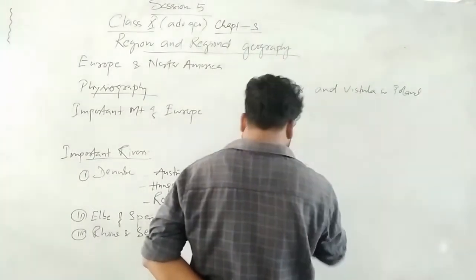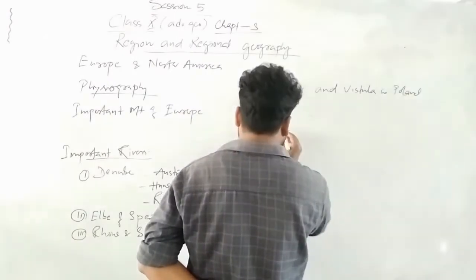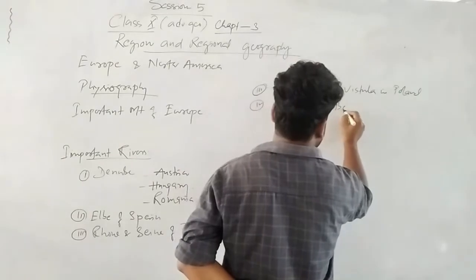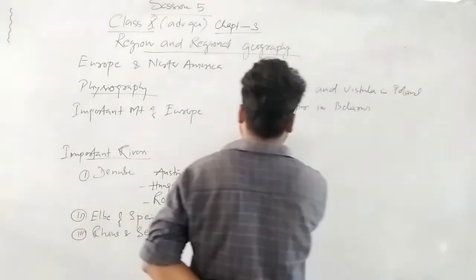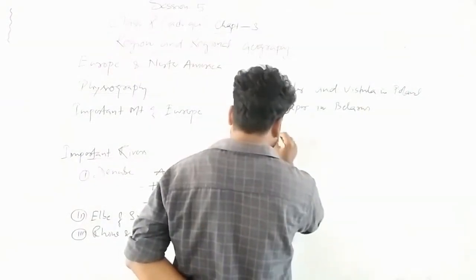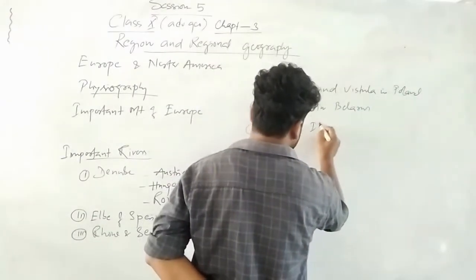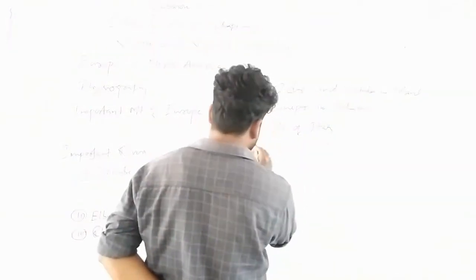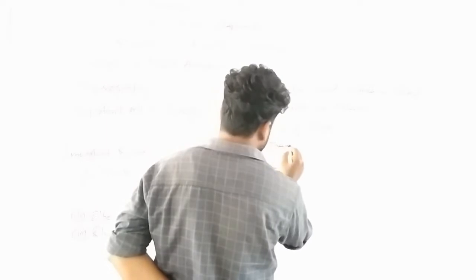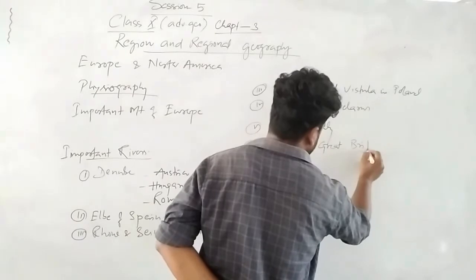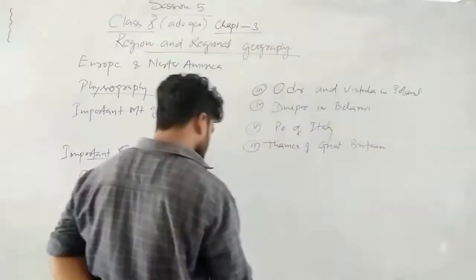Odra and Vistula in Poland. Dnieper in Belarus. Po of Italy. Again, the river Thames of Great Britain. Okay.